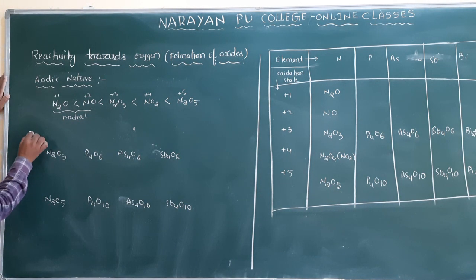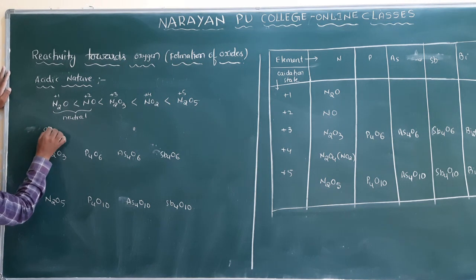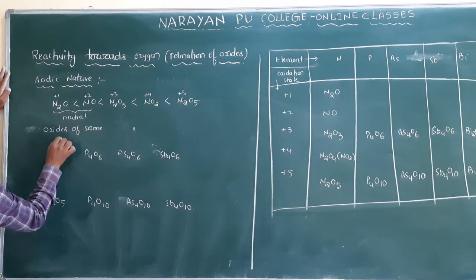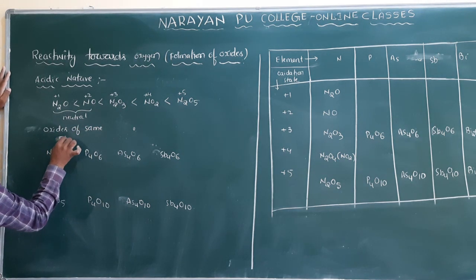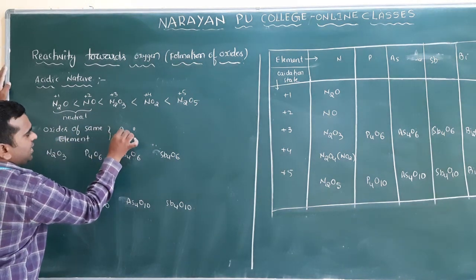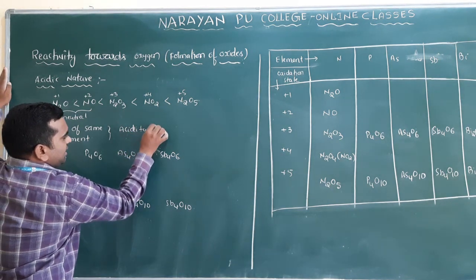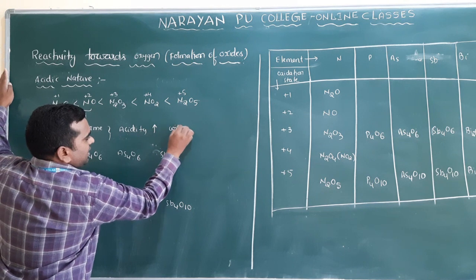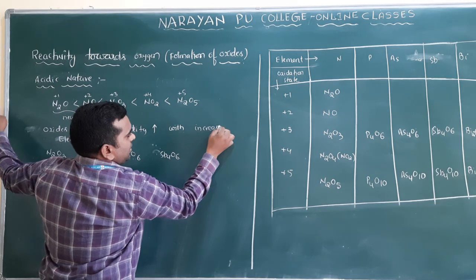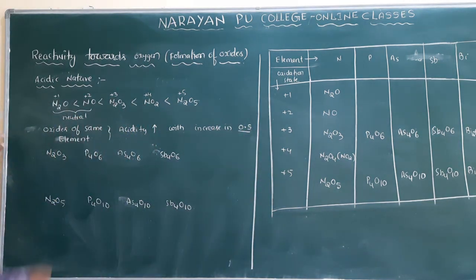So acidic character increases: oxides of the same element, acidity or acidic character increases with increase in oxidation state. That is the point. Clear? This is the first one.